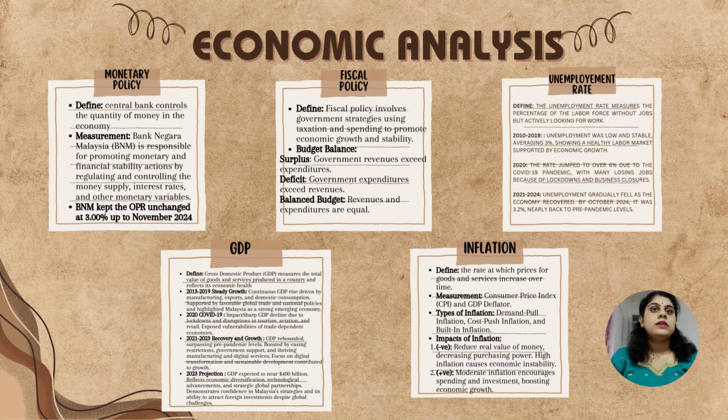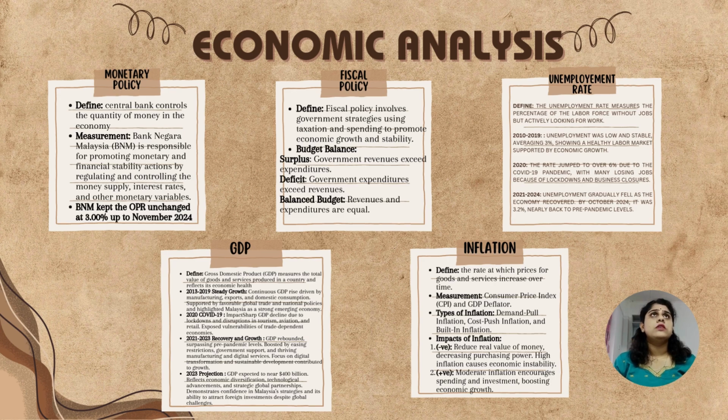The second one is fiscal policy. Fiscal policy involves the government strategically using taxation and spending to promote economic growth and stability. There are three types of budget balance, which are surplus, deficit, and balanced budget. The third one is unemployment rate. Unemployment rate measures the percentage of the labor force without work but actively seeking work.